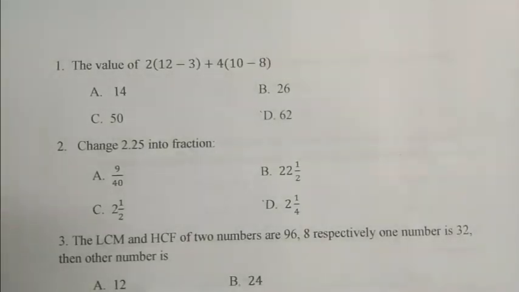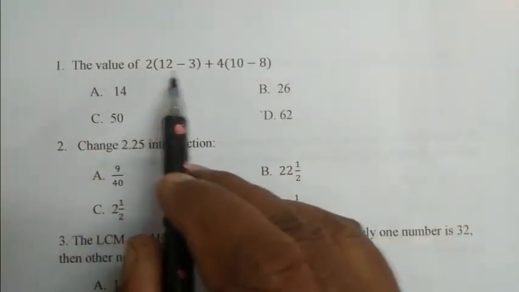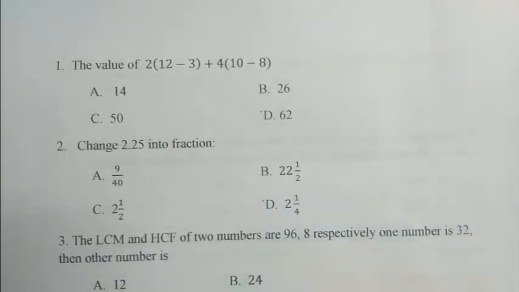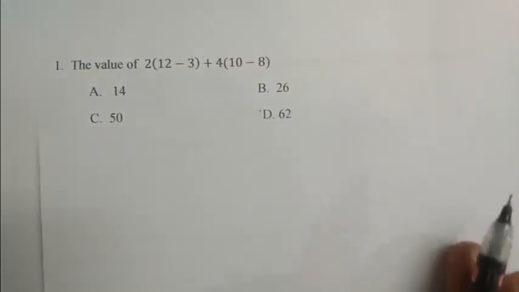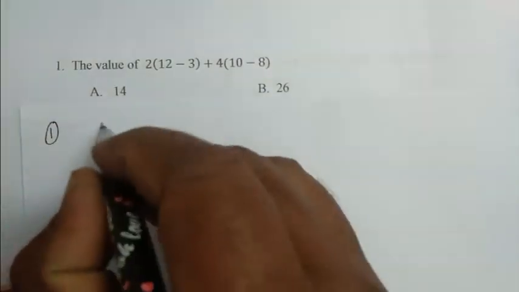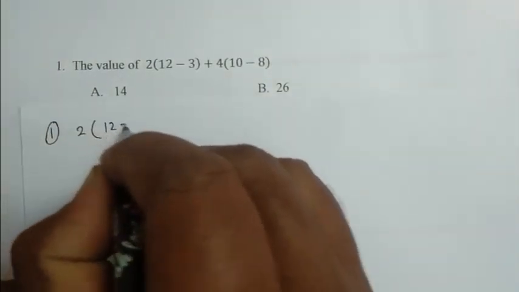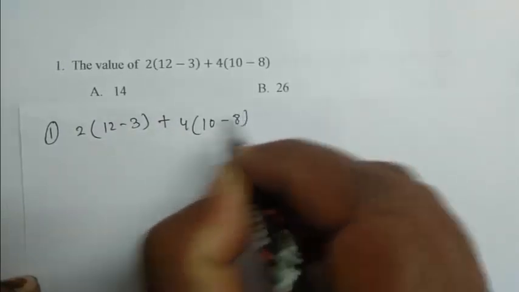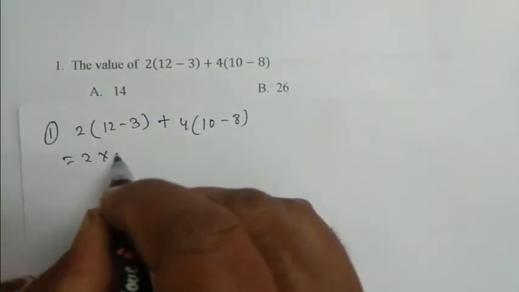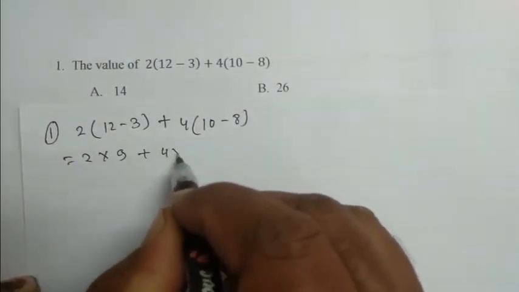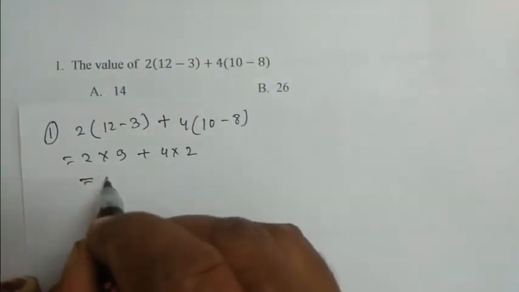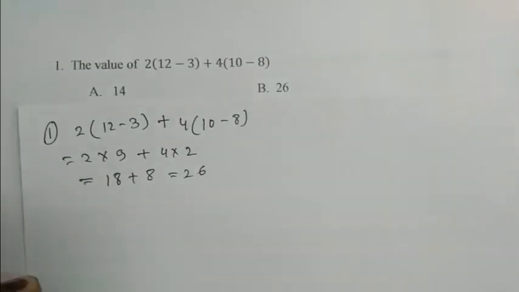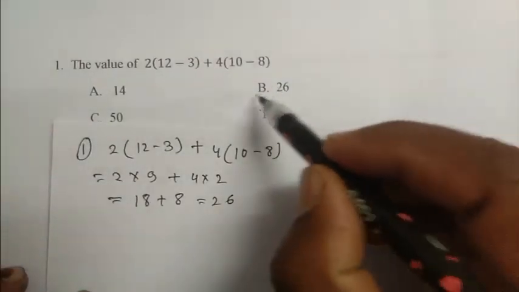Question number 1. The value of 2 into 12 minus 3 plus 4 into 10 minus 8. That is 2 into 9 plus 4 into 2. That is 18 plus 8. That is 26. So, B is the right answer.